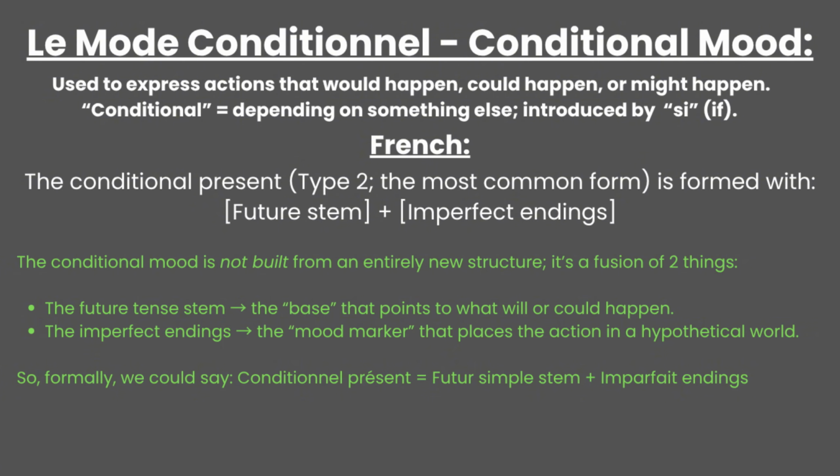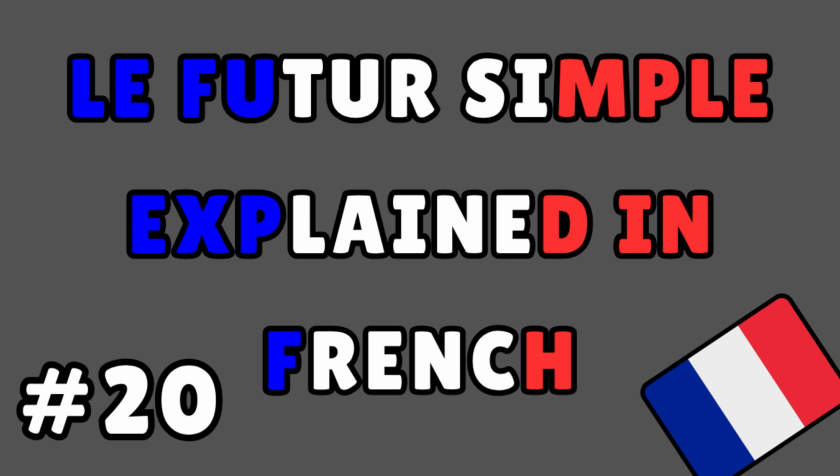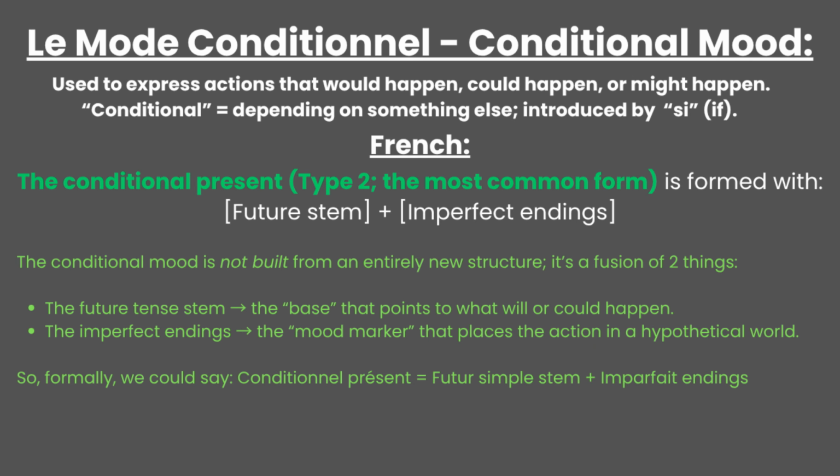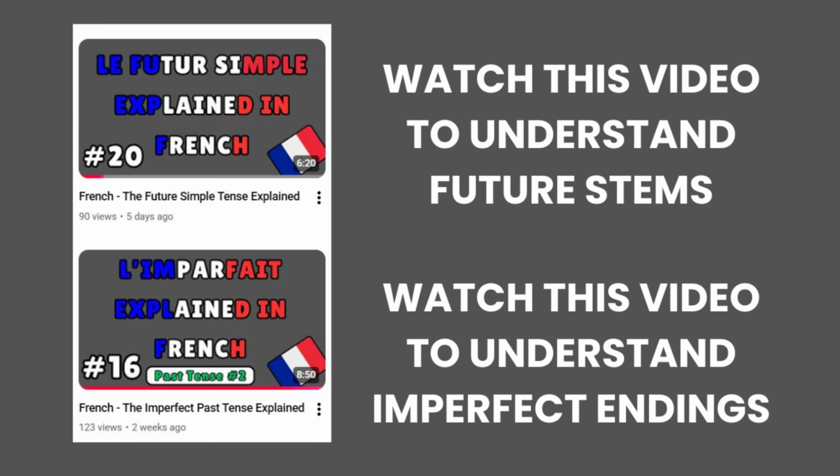So, future stems are the base that points to what will or could happen, while imperfect endings are the marker that places the action in a hypothetical world. In my future simple video, I mentioned that future verb stems resemble the same root that will be used in the conditional, and now we can see how. The conditional mood, specifically type 2, is formed from future stems and imperfect endings, so there is nothing new that we need to learn because I already made videos about these topics. I highly recommend watching them before this lesson.